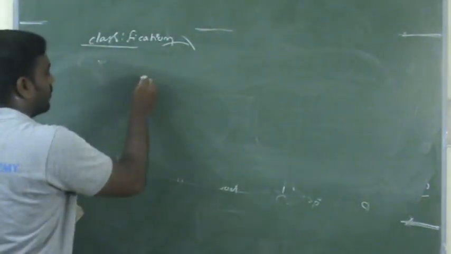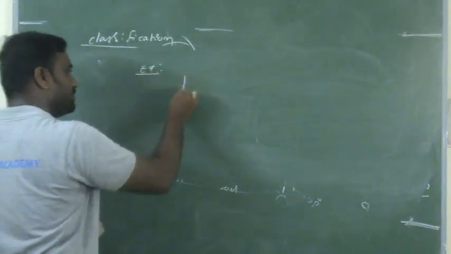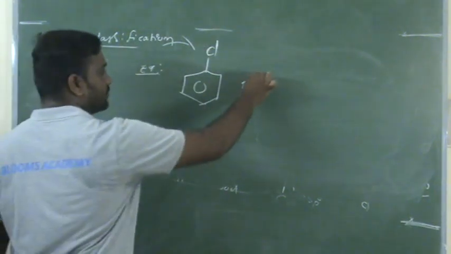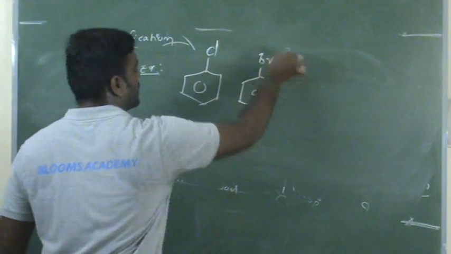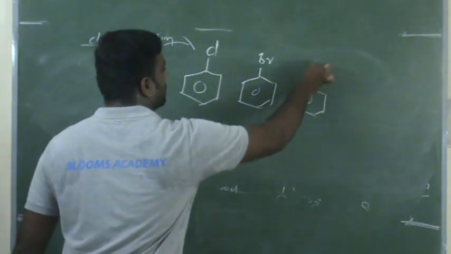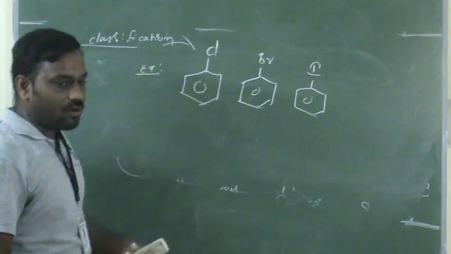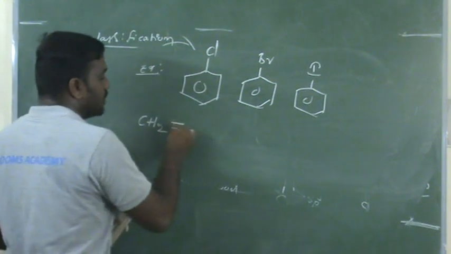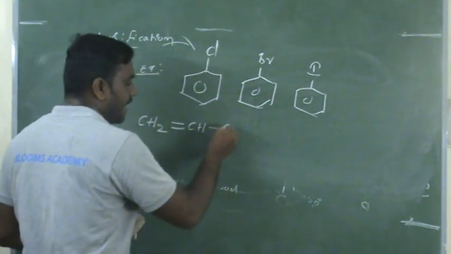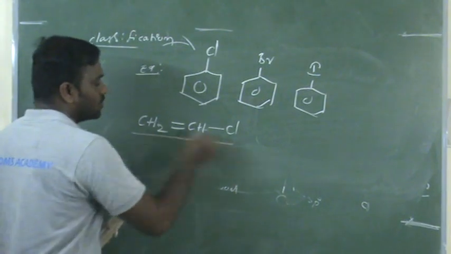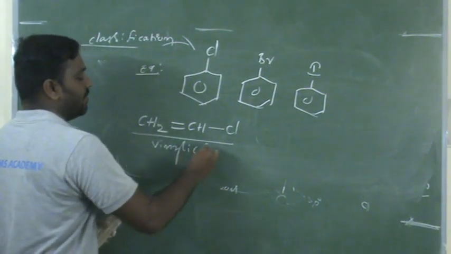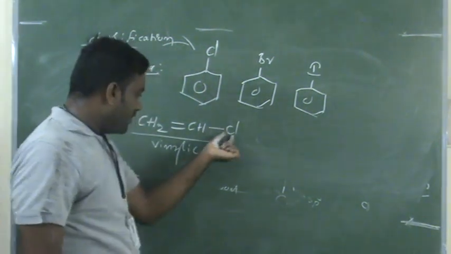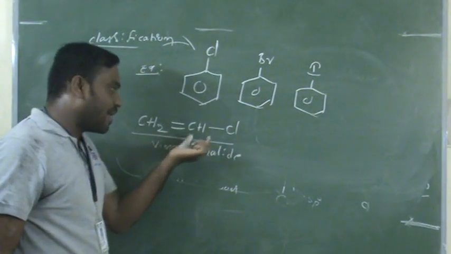Now, some more examples we are going to discuss. If you take this, it's called chlorobenzene, this is bromobenzene, this is iodobenzene. All of these belong to haloarenes only. And if you take CH2=CH-Cl, this belongs to vinylic halide. Why is it called a vinylic halide? Because the halogen atom is directly attached to the carbon-carbon double bond.